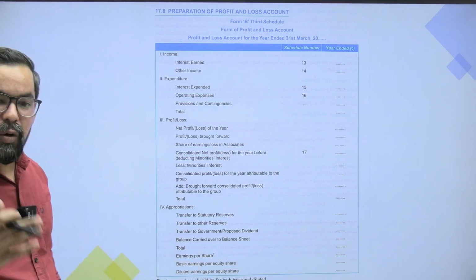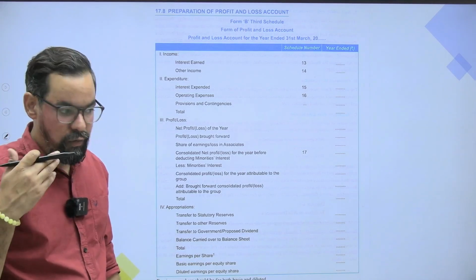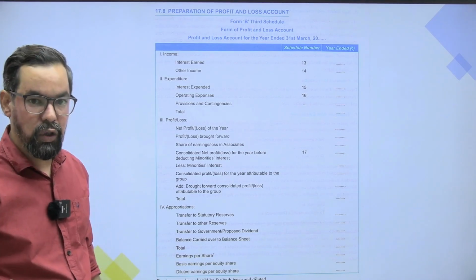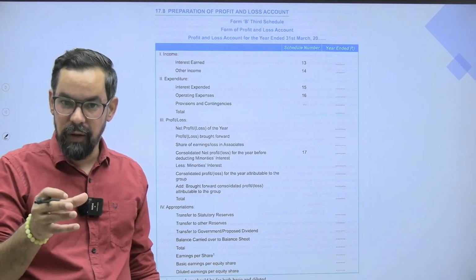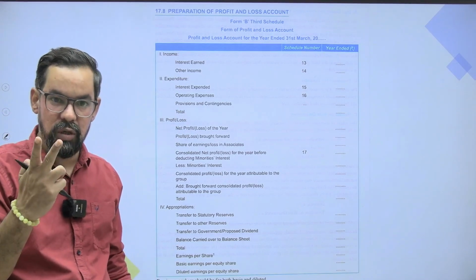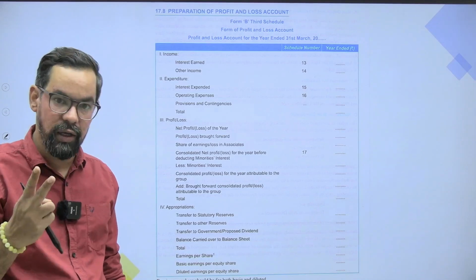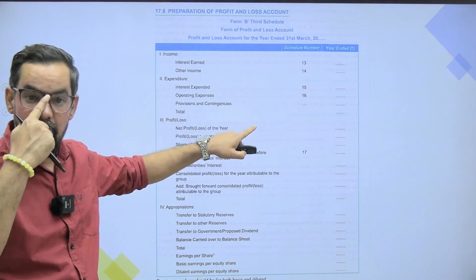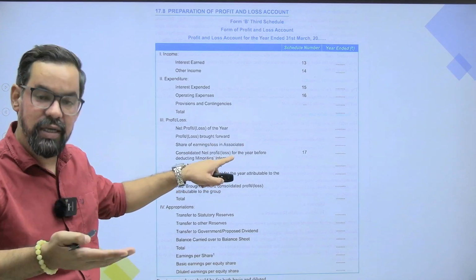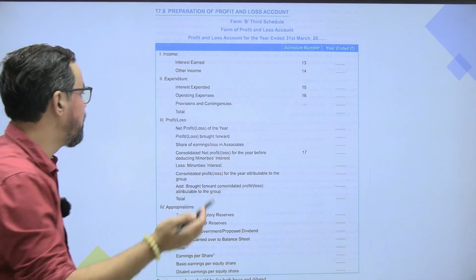Then if you talk about form B, the pro forma profit and loss account, this is the sequence. Here we have first income, with two major sources of income: interest income and other income. Then 13 and 14. Then we have expenses: interest expended on liabilities and other liabilities, operating expenses and all.